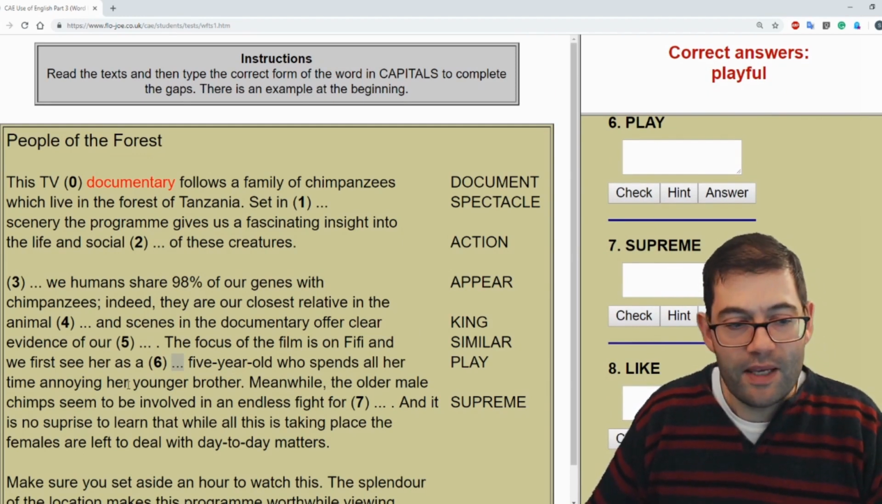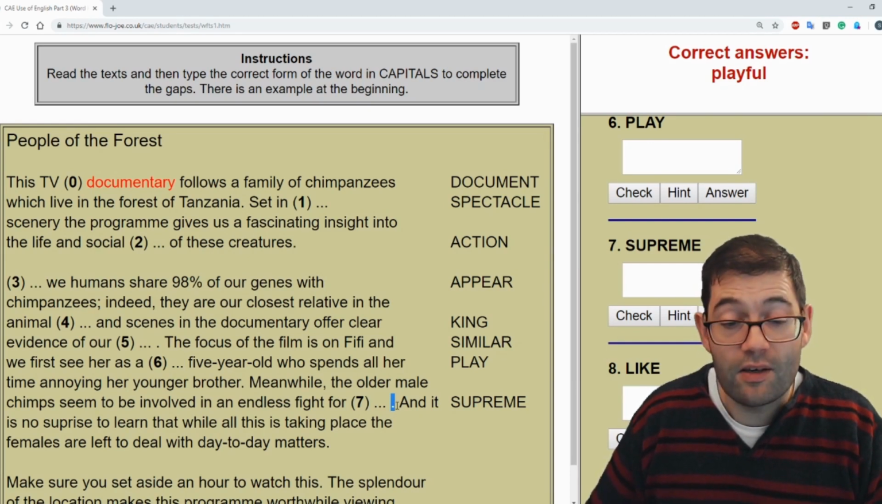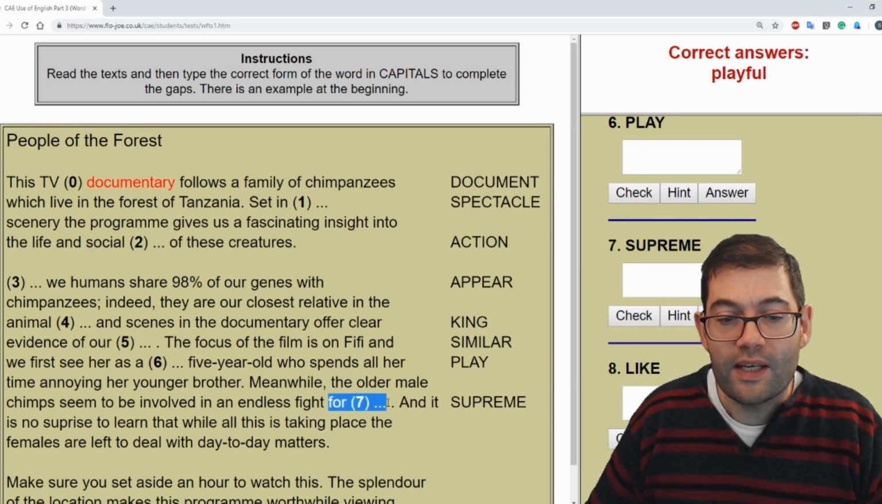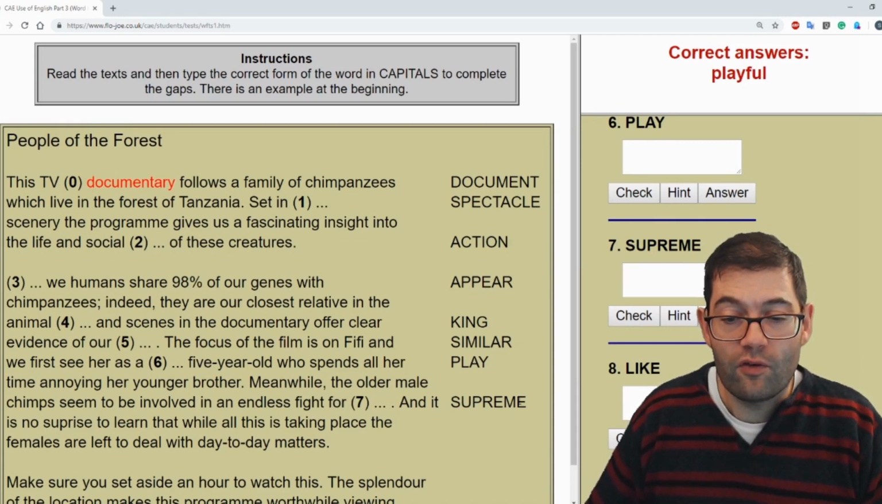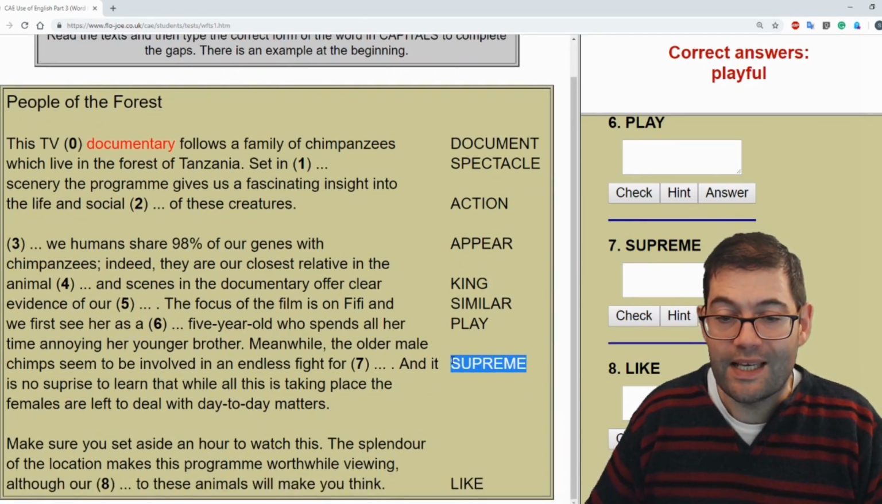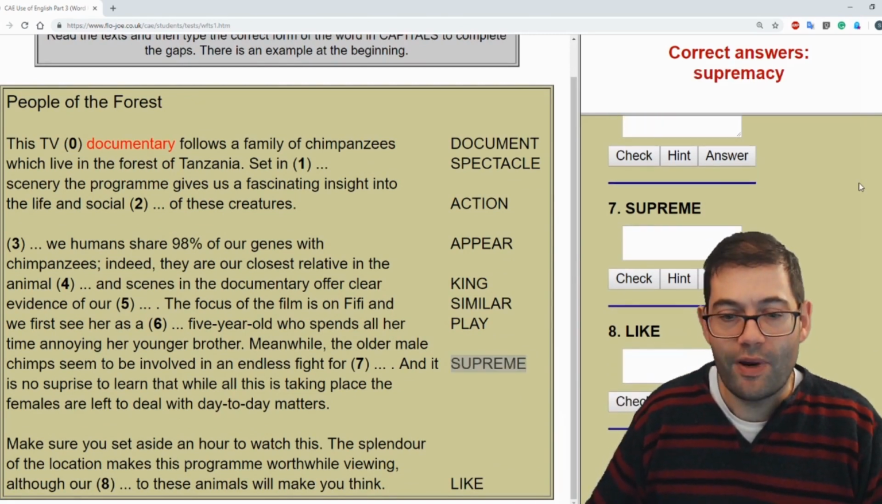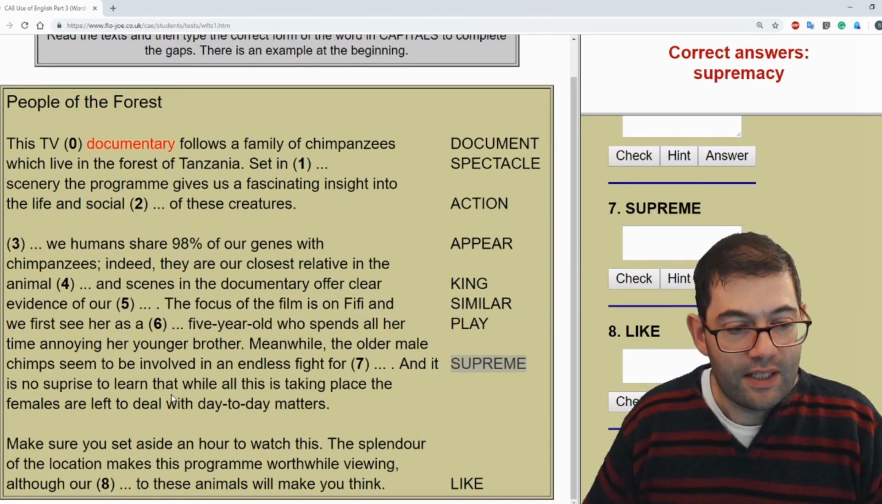Meanwhile, the older male chimps seem to be involved in an endless fight for something. Same rule as earlier on. Here we've got a full stop, telling us it's the end of a sentence. After for, we're going to need a noun of some kind, and we haven't got room for anything else, so we need to form a noun from this adjective supreme, and the correct answer is supremacy.